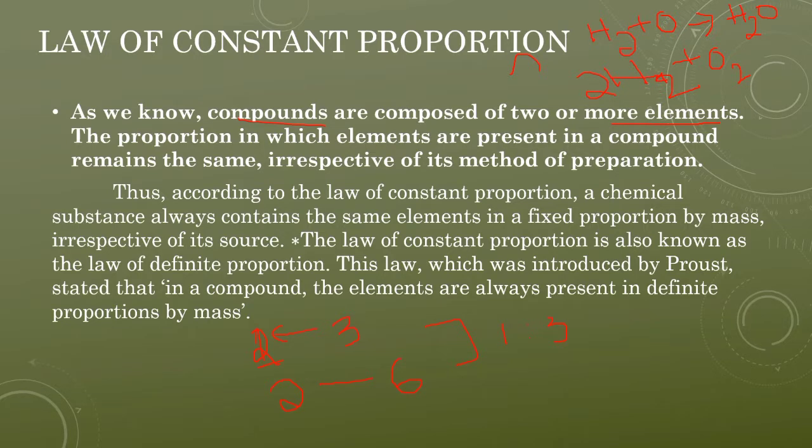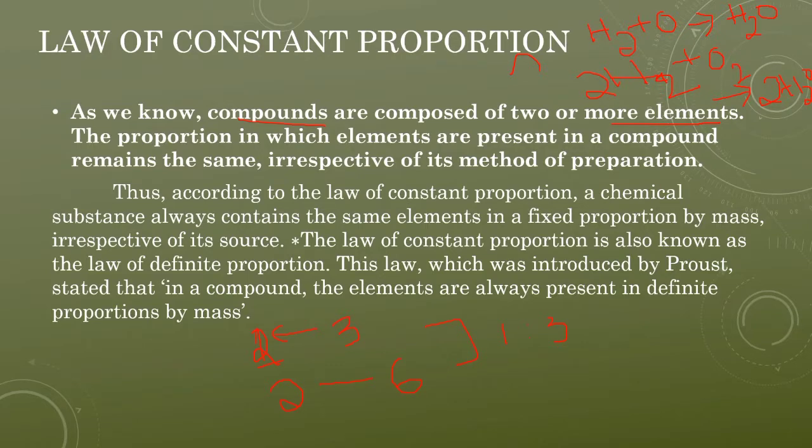So if 4 molecules of hydrogen combine with oxygen, how many molecules of water will I get? 2 molecules of water. You see, one oxygen and 2 hydrogens give 1 molecule of water. That means total 4 hydrogen and 2 oxygen, so I will be getting 2 molecules of water. That is what it says.